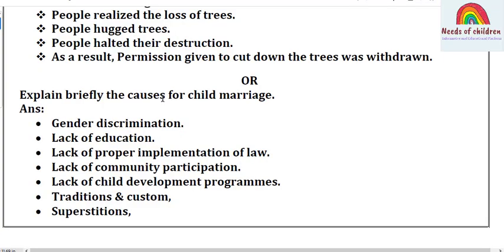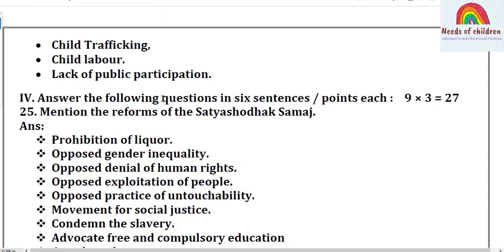Explain briefly the causes for child marriage. Okay students, this is the question. It is from Sociology, Social Challenges. Answer for this: gender discrimination, lack of education, lack of proper implementation of law, lack of community participation, lack of child development programs, traditions and customs, superstitions, child trafficking, child labor, lack of public participation. So this is about the causes for child marriage. Okay students, let's move on to 3 mark questions.